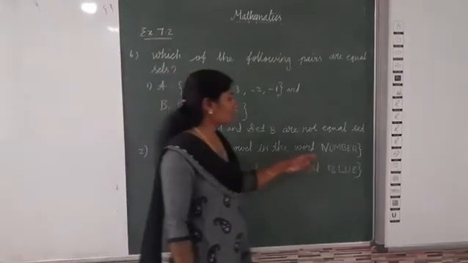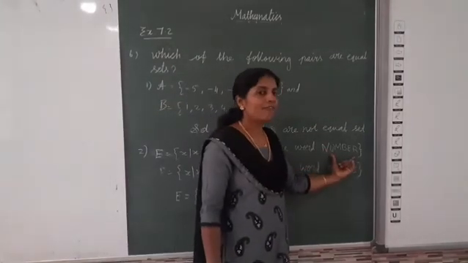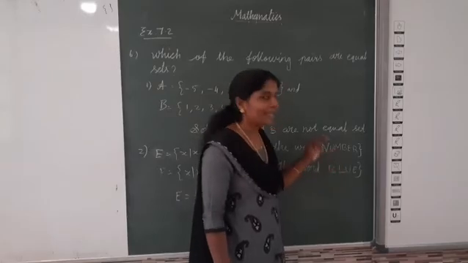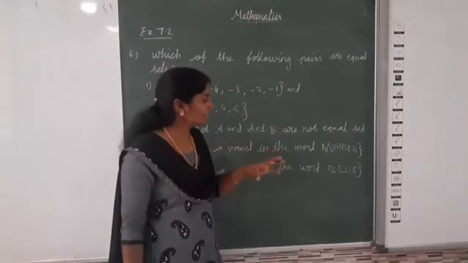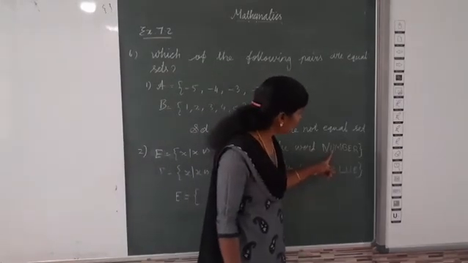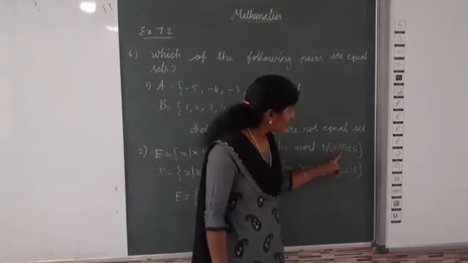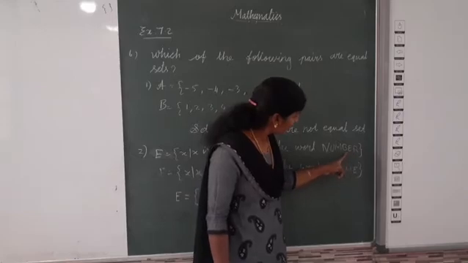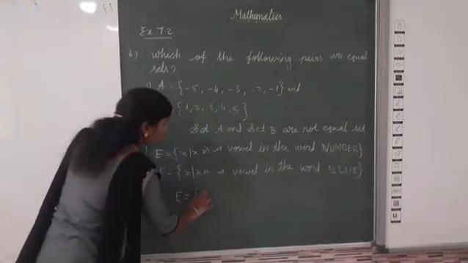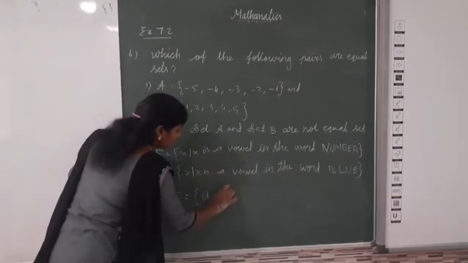Now here number, what are the vowel letters? Here A, E, I, O, U. That is the vowel. Now here in number, the vowels are U, E. So here U, comma, E.